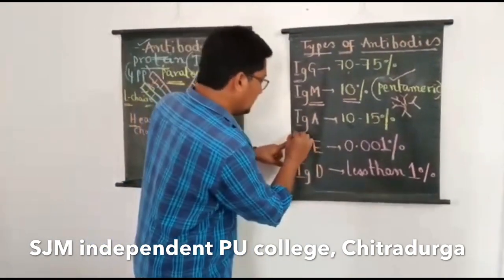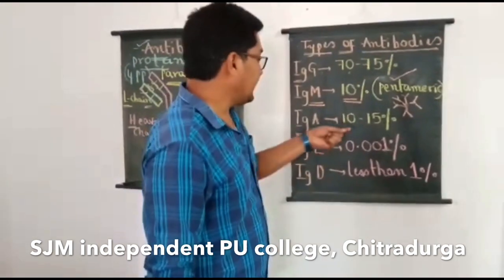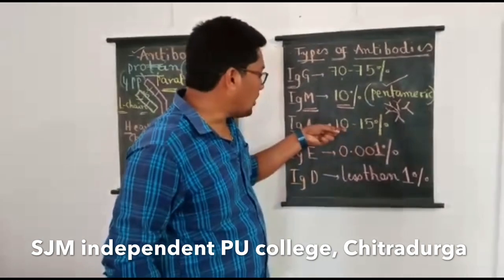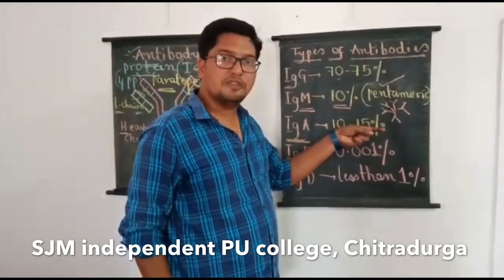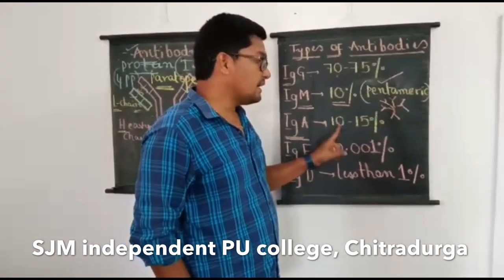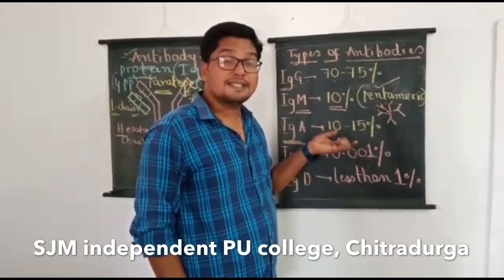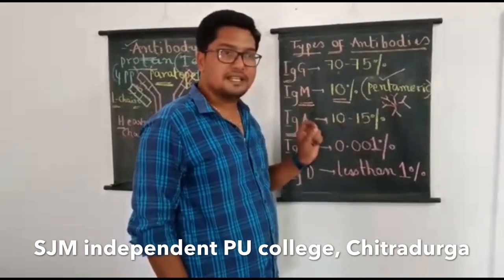And coming to IgA, we can consider them the second most abundant type of antibodies because they form 10 to 15% of the total antibodies. These are abundant in blood serum, nasal mucus, saliva, and also present in colostrum.